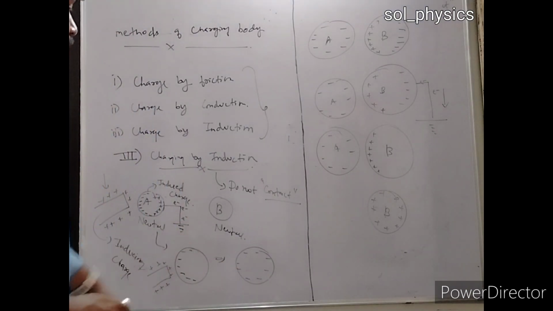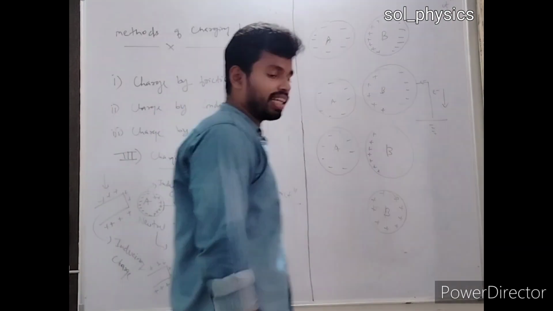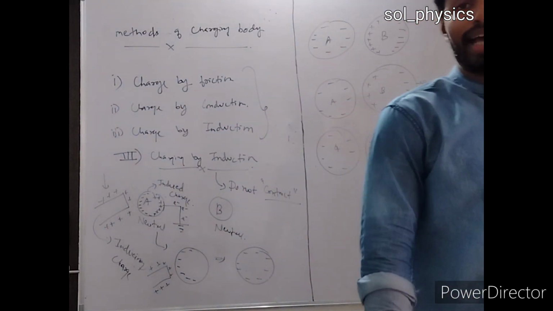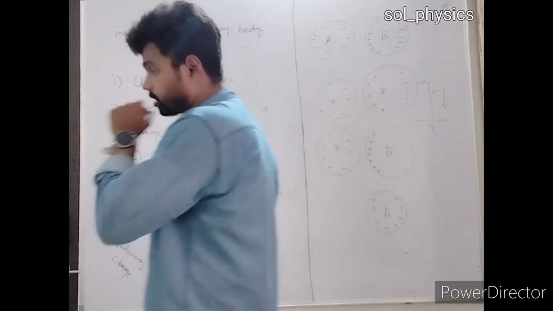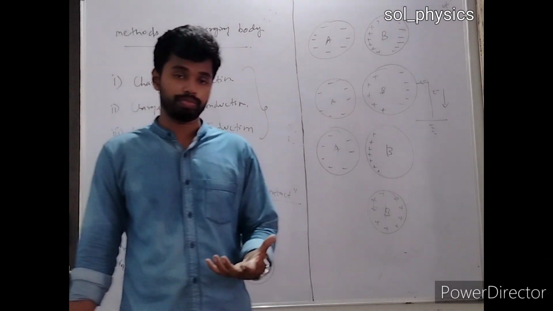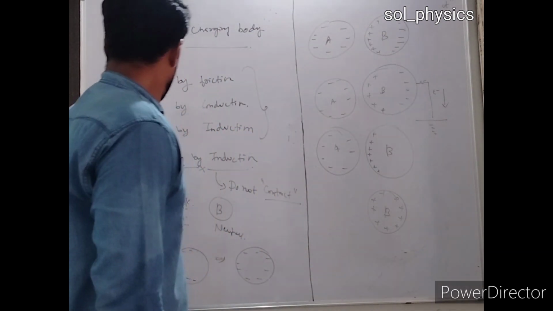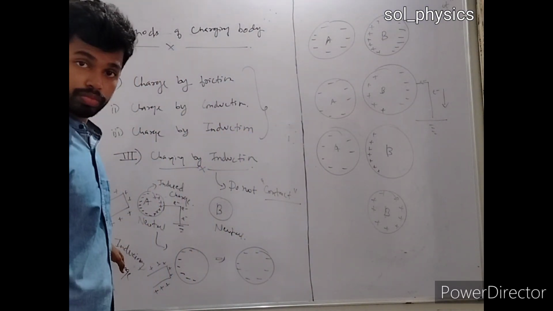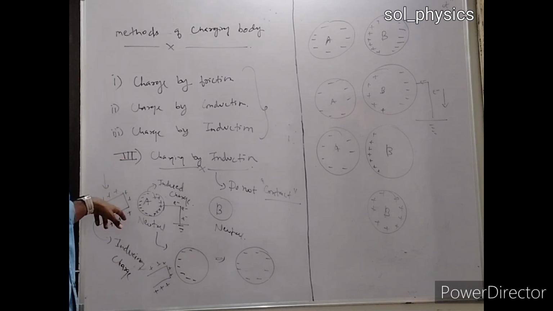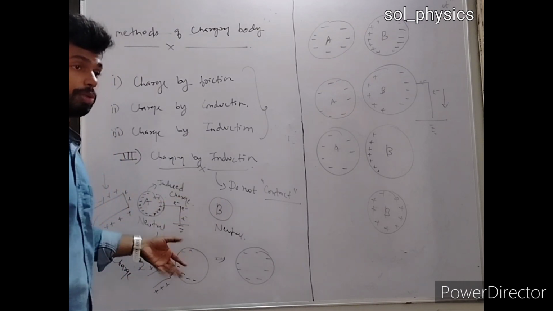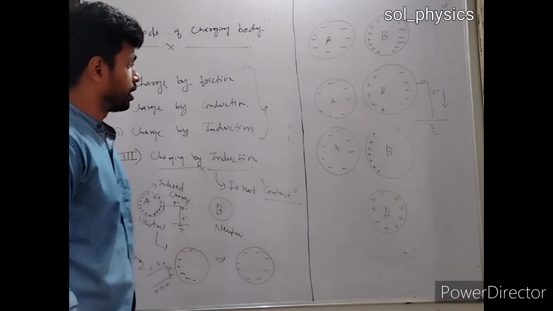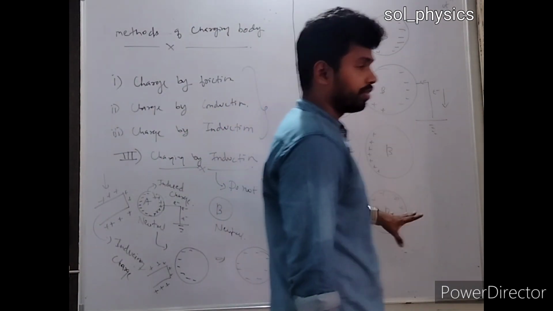Now, this is the method in which you can charge your body either negatively or positively with the help of three bodies. The reference body that you are using, which is initially charged, its charge is called the inducing charge. The charge present on the body that develops because of the inducing charge is called the induced charge, right? And these are the methods I have discussed.